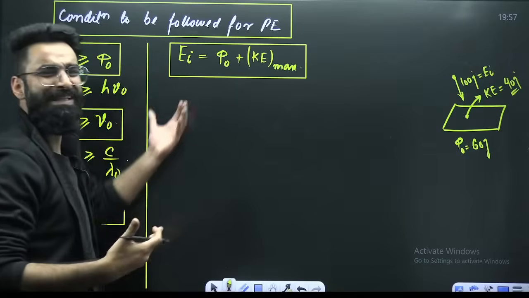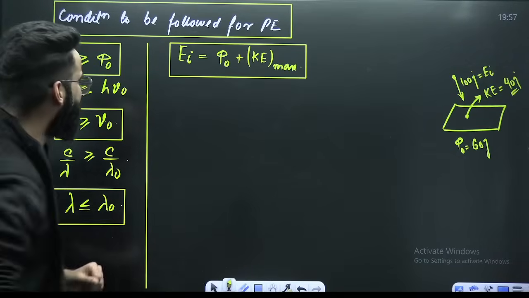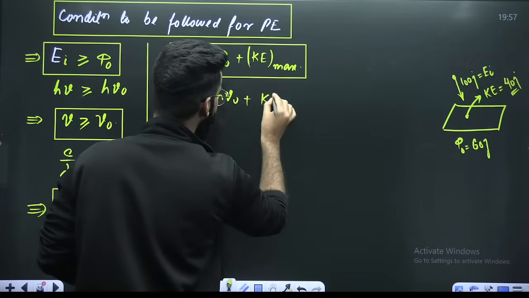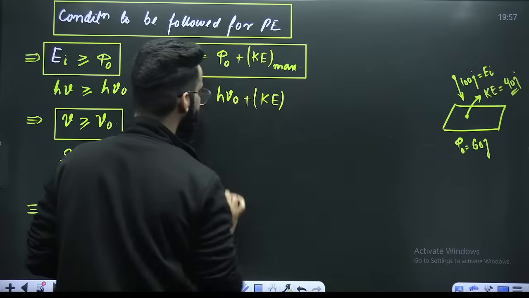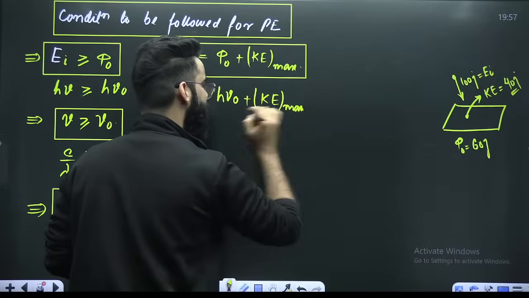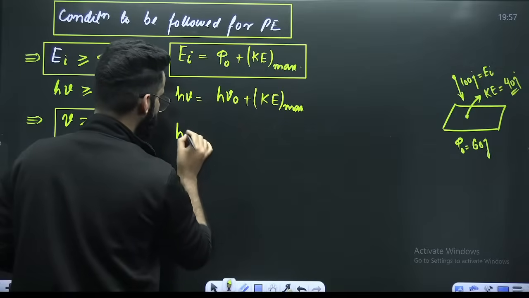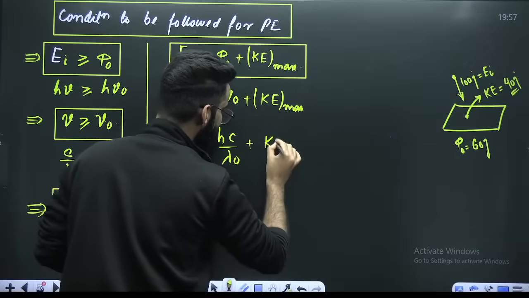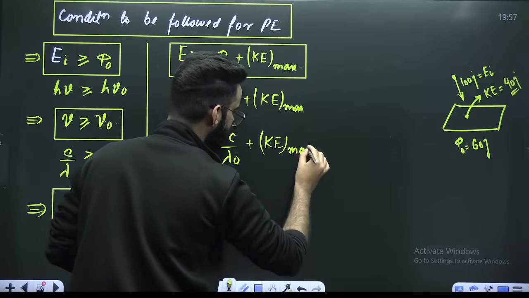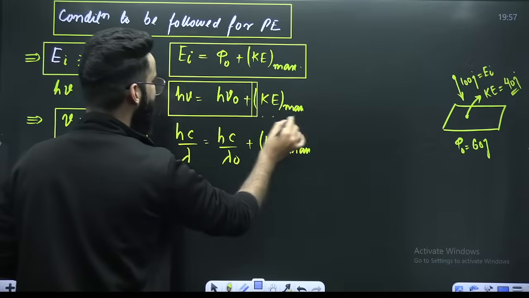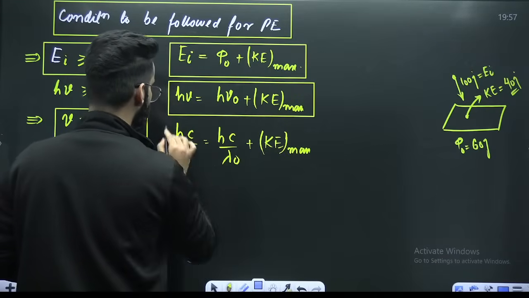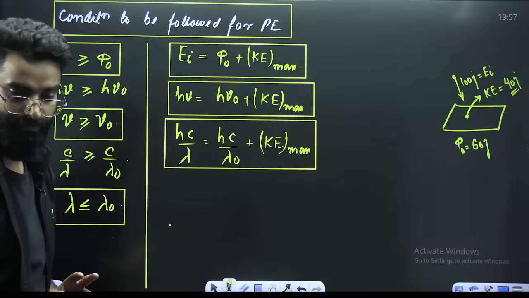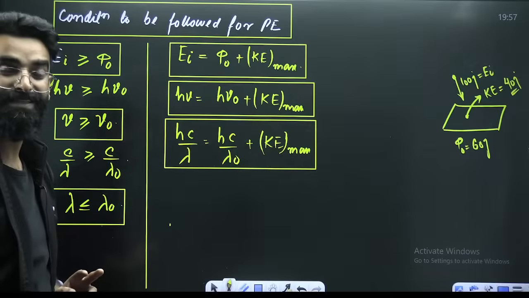Now you can write different forms of this result. Incident energy is h nu. This is h nu naught plus kinetic energy maximum. You can remember it like this. Number two, you can write h nu as h c divided by lambda, equal to h c divided by lambda naught plus kinetic energy maximum of the photoelectron. You can remember it either way. I believe this is clear to everyone.